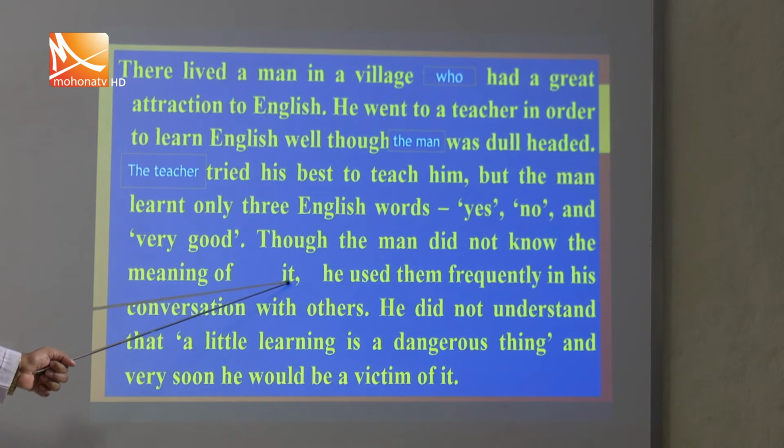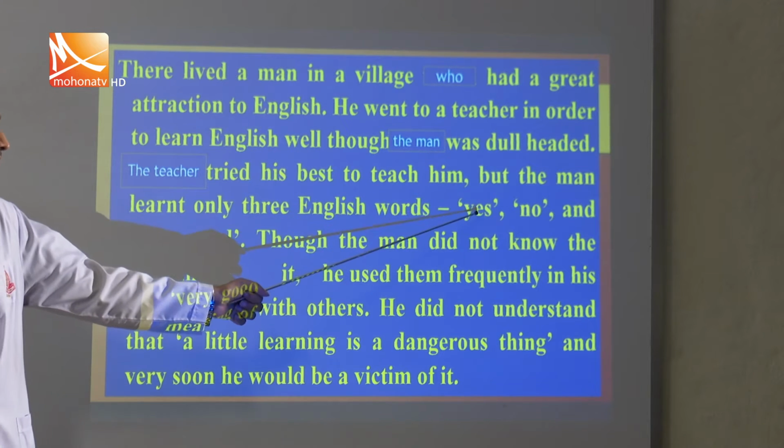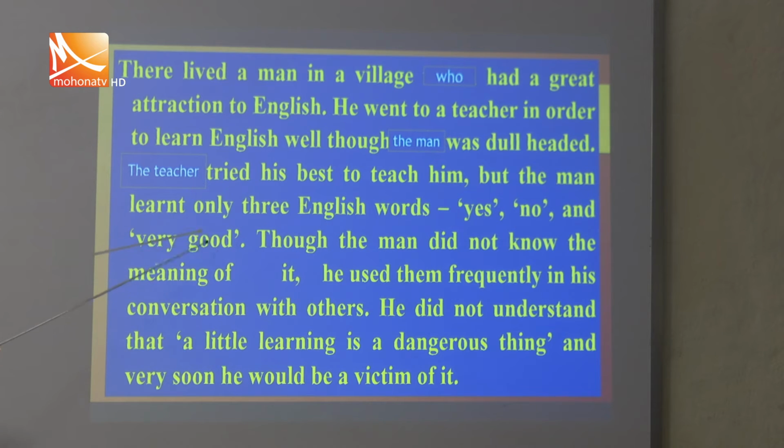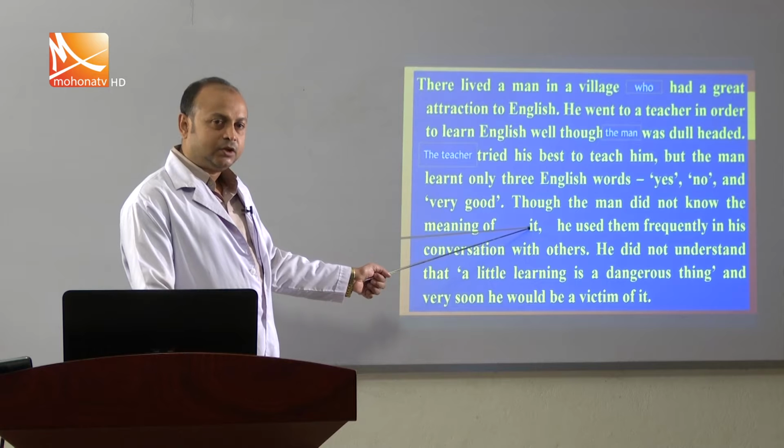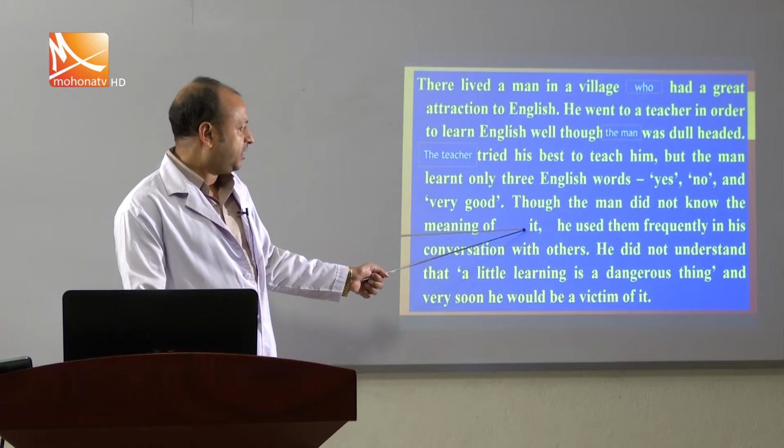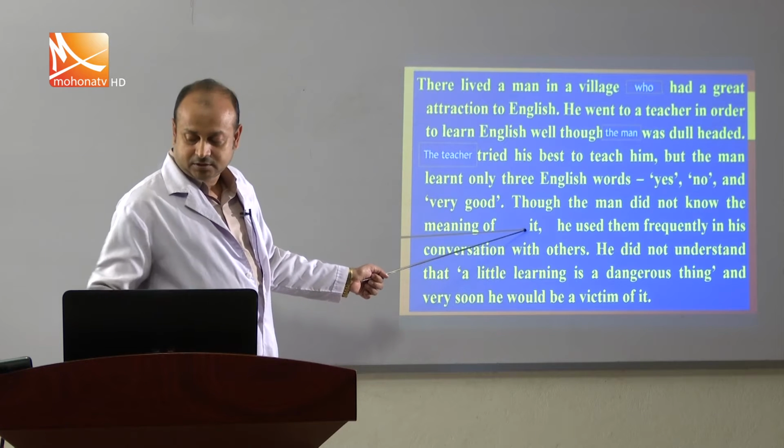Singular cannot be used here because he did not know the meaning of yes, no and very good. So, instead of it, we have to write here those words.